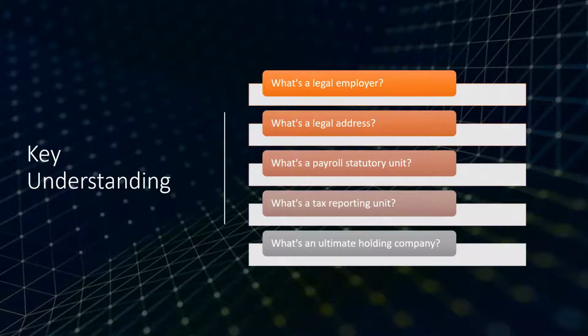And then there is the ultimate holding company, the topmost enterprise, which will remain as the holding company. So four concepts are very important from the HR point of view: legal employer, legal address, PSU, and TRU. We will go into detail and understand what these four things required in our HR configuration are.